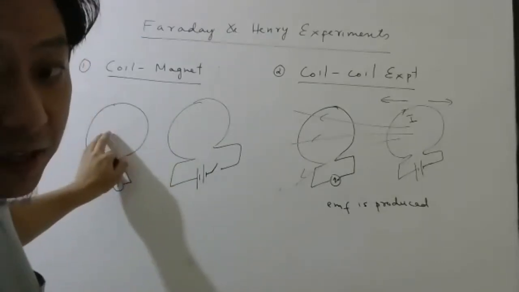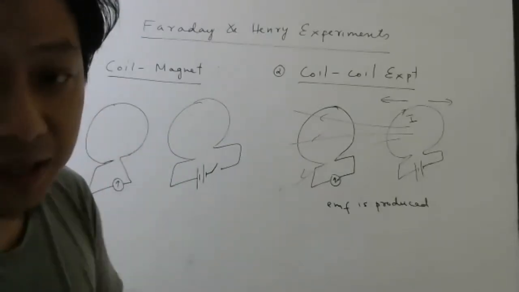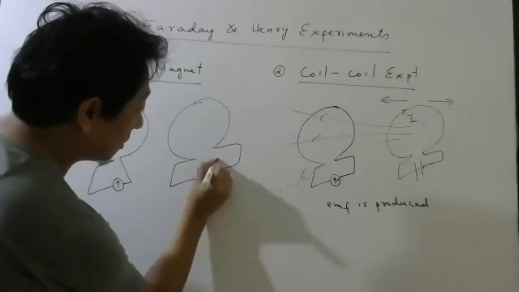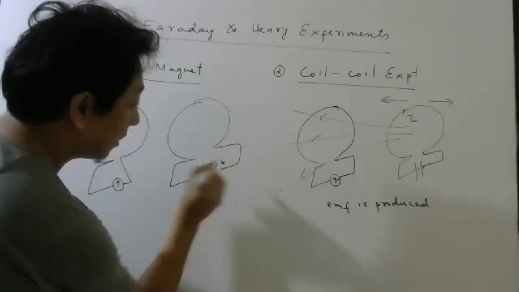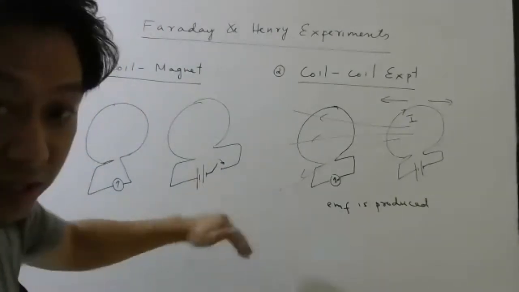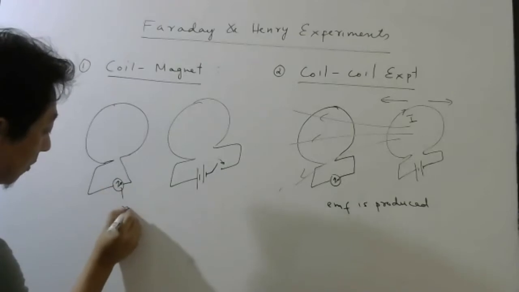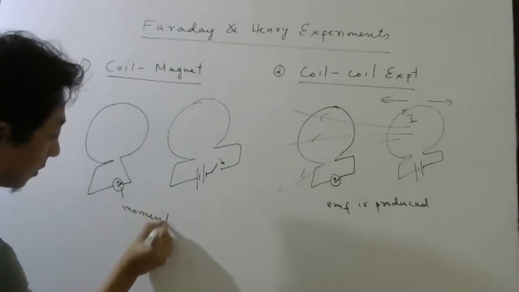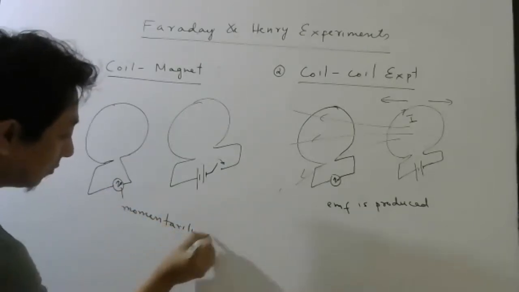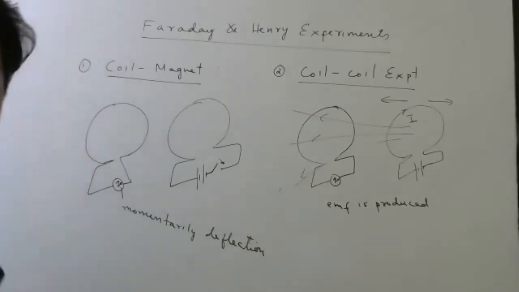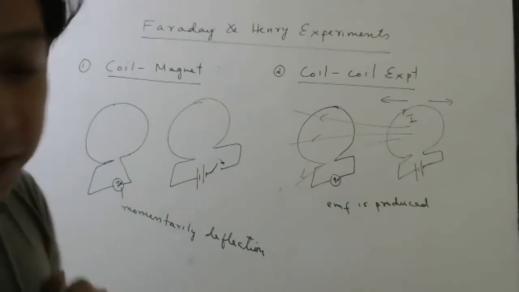If the magnetic field here does not change, they did not find any EMF. But every time they closed the key, this showed momentary deflection. Momentary deflection. So what is happening? Can you think what is happening?